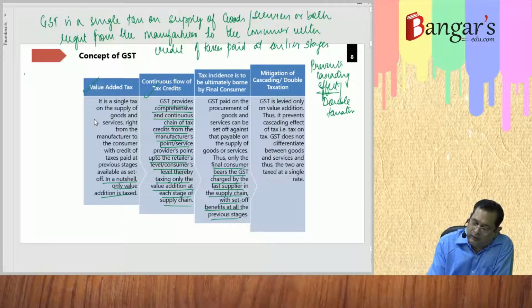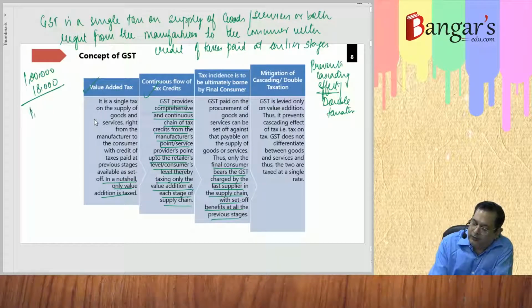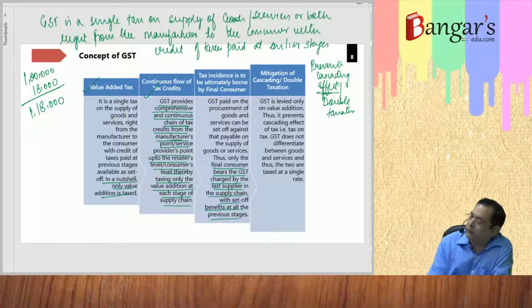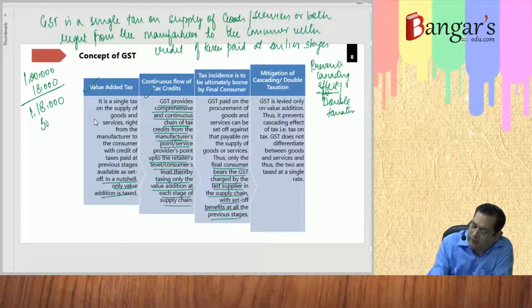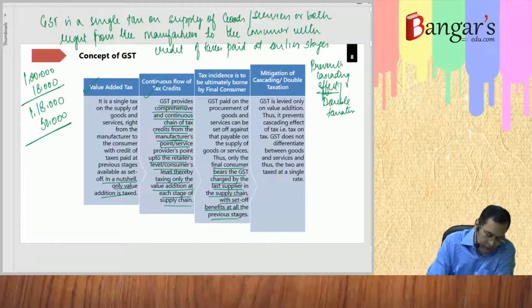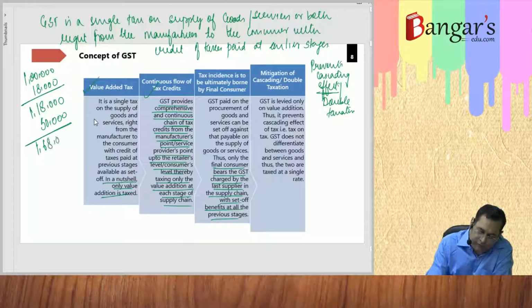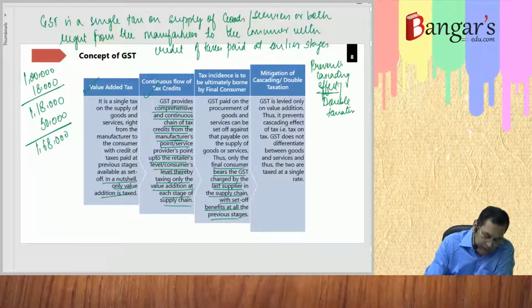Say, in case credit is not allowed, if we have purchased goods of 1 lakh in which 18,000 is the GST element, so it is 1 lakh 18,000. If credit is not allowed, then the effective purchase price will remain the same, 1 lakh 18,000. In this, if we make a value addition of say 50,000, as we have done in the earlier example, it is 1 lakh 18,000 plus 50,000, 1 lakh 68,000, on which 18% GST is again levied.